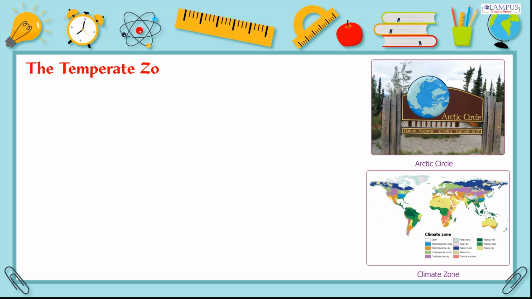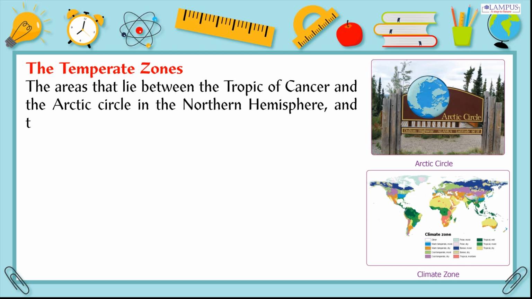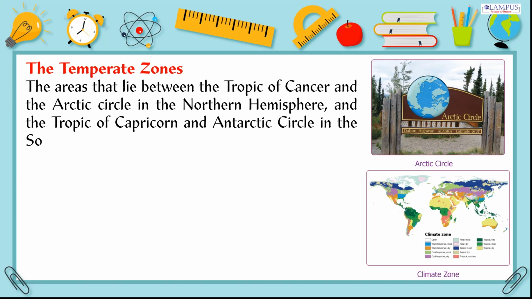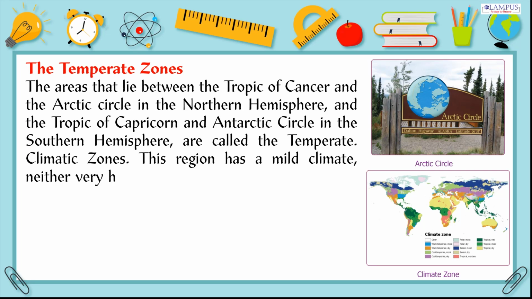The temperate zones. The areas that lie between the Tropic of Cancer and the Arctic Circle in the northern hemisphere, and the Tropic of Capricorn and Antarctic Circle in the southern hemisphere, are called the temperate zones. This region has a mild climate, neither very hot nor very cold.